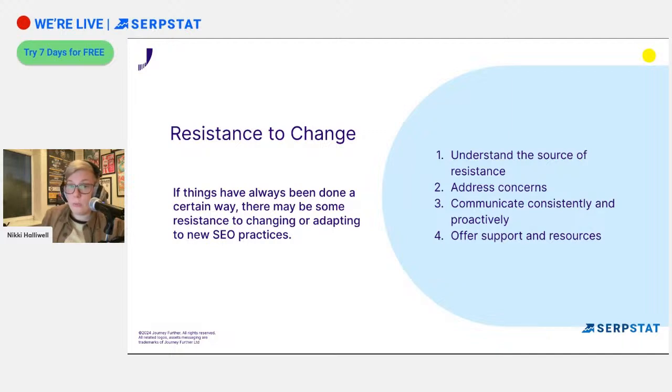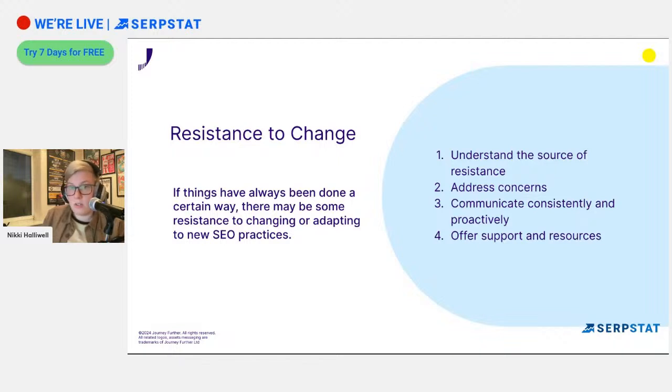But one of the ways that we can get through that is just understanding why there's that resistance. There's often a reason why things have only been done a certain way, or is it just that we need to do a bit of extra training maybe, just to make sure that they know that there is another way and it's not actually as big and scary as they may think.